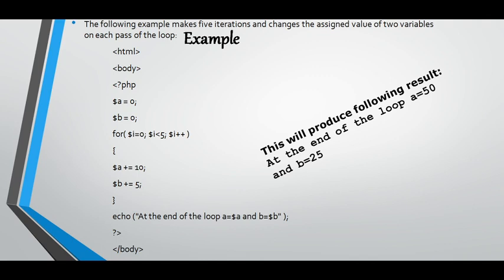That's why we get the A value as 10 and the B value as 25. B will be added by 5 each time, and A will be added by 10. That is the result of this program.